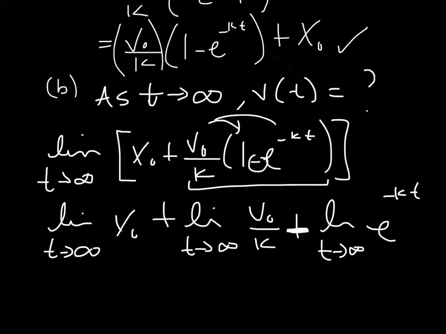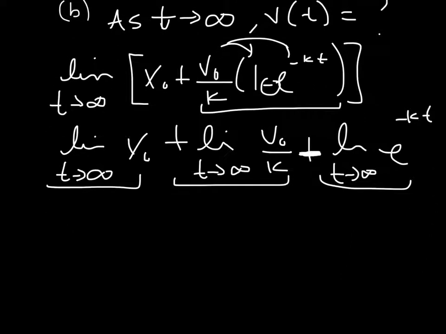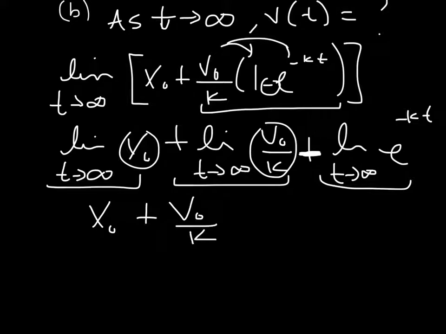So I just distributed here. So I have 3 limits, and we know the limit of a constant is just a constant. The limit of this is also a constant because it's not a function of t, so that's just v naught over k. And then our last guy here is the limit as t approaches infinity of this exponential function.